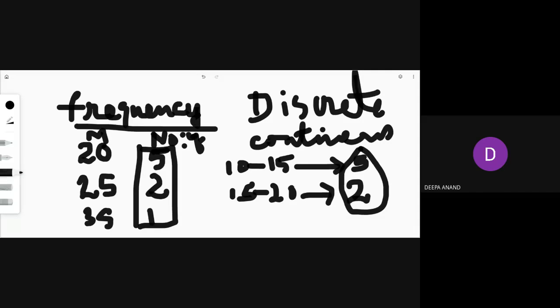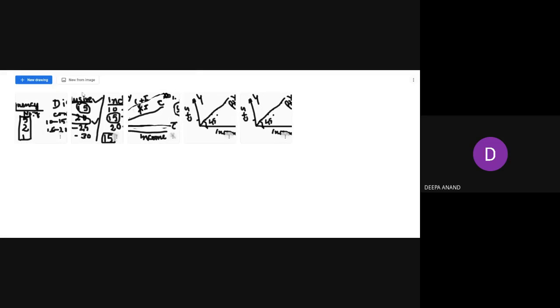Now that's all with the terms. You have seen individual series, discrete series, continuous series. What is a class? What is a class interval? What is a midpoint? What is frequency? Okay. Now we will see how to make a frequency distribution. Let me choose a question from the book. Now you have to study how to make a frequency distribution. Write the question.